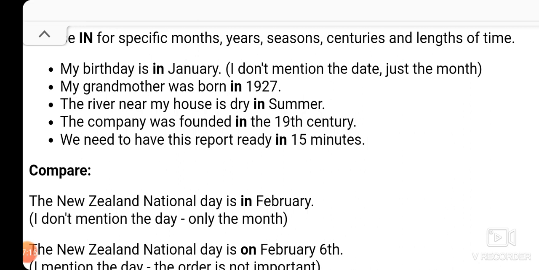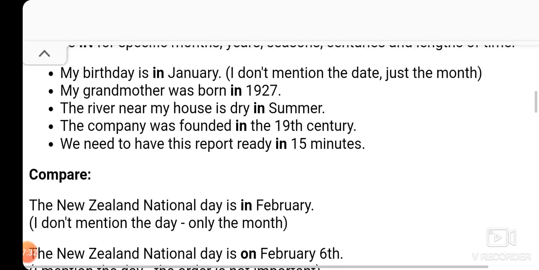Now, the company was founded in the 19th century. The 19th century, this is a specific century. It's not a general century that we are talking about. We are talking about the particular century, that is the 19th. We have to use "in" with it.